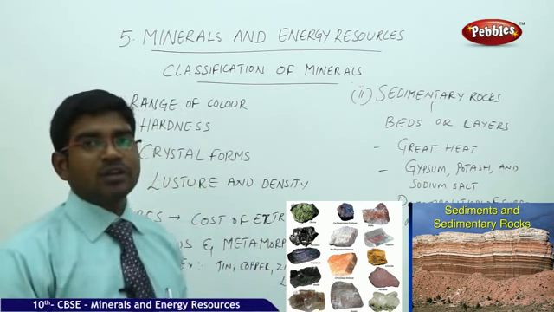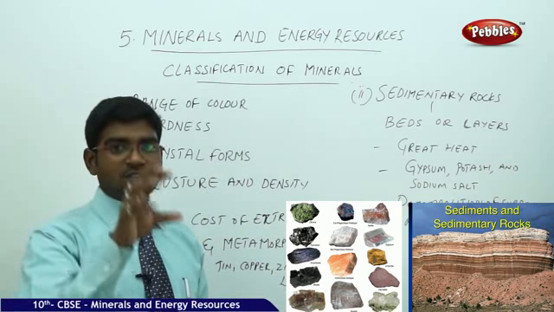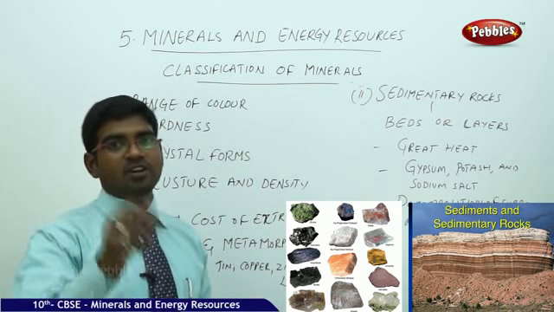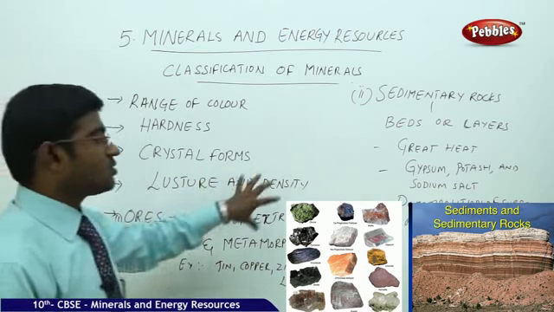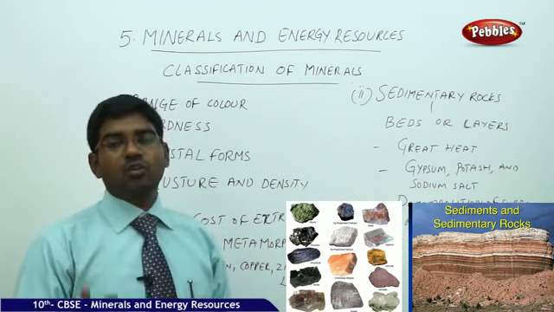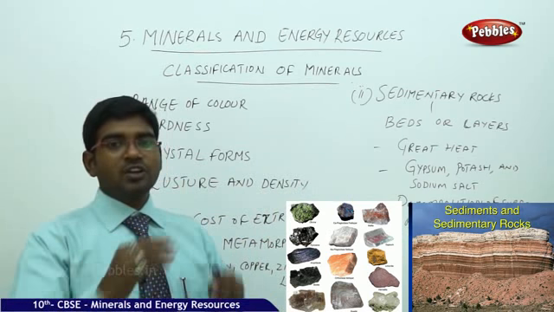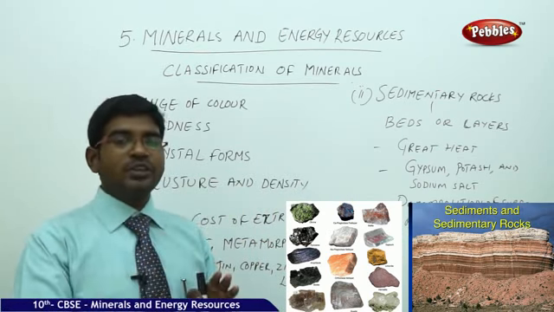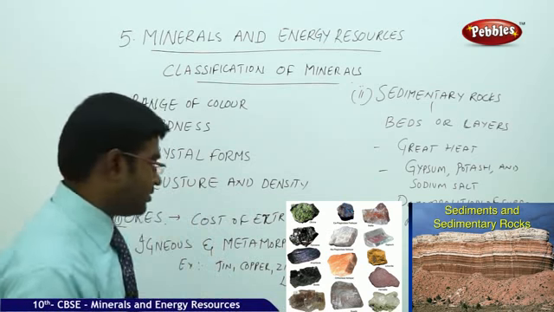As I told you before, ores are a combination of the original mineral plus some other components. In the same way, ores have a cost of extraction. When you are taking the original mineral from ore, you need to invest to purify it or remove the unnecessary elements added to the substance.